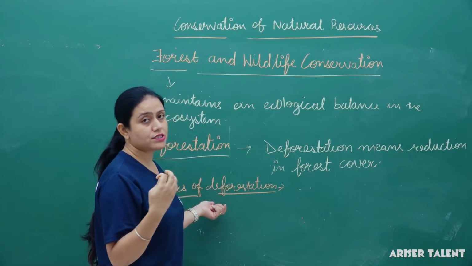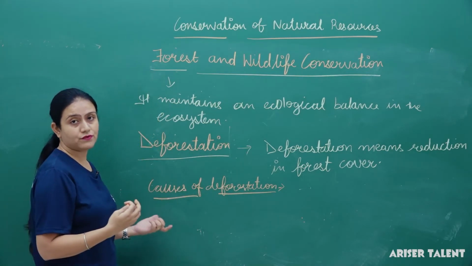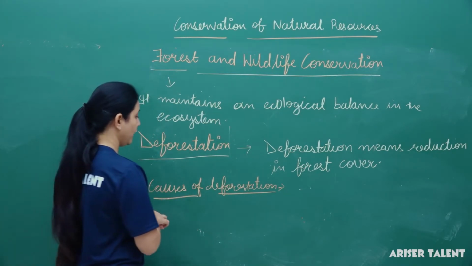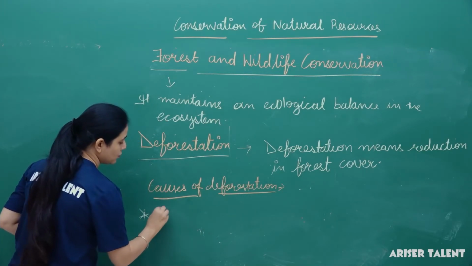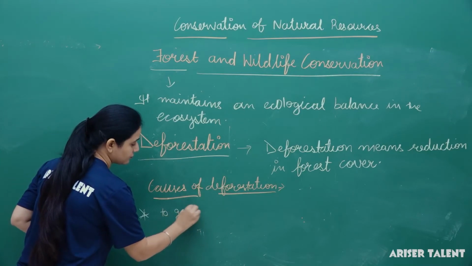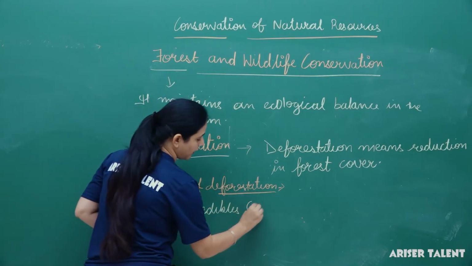Generally deforestation is done by humans, because we get many things from them. So here let me mention the causes of deforestation. Number 1, to get edibles, that is food.